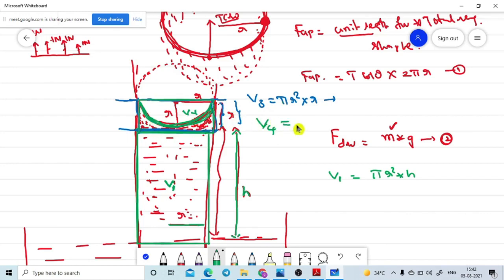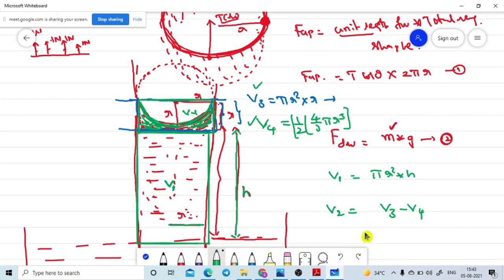The total volume of the sphere is 4 by 3 pi r cubed. For the hemispherical part we need to take half of it. Are you getting it? So in the total volume we can subtract V4, and we will get only this portion's value. Is it correct or not? Then V2 is nothing but V3 minus V4. Is it correct?